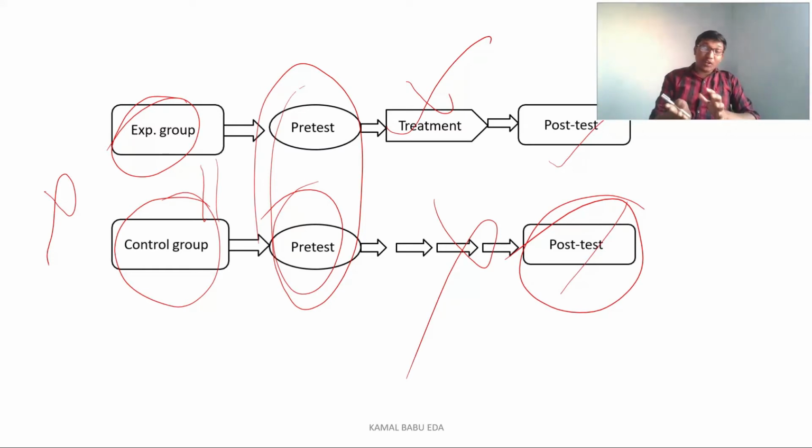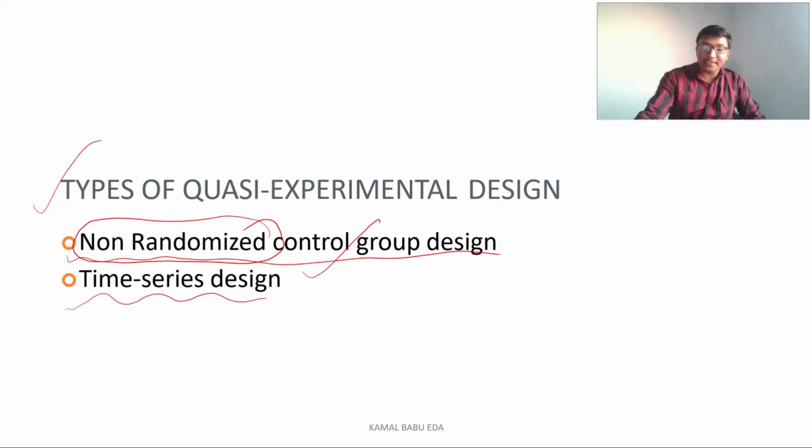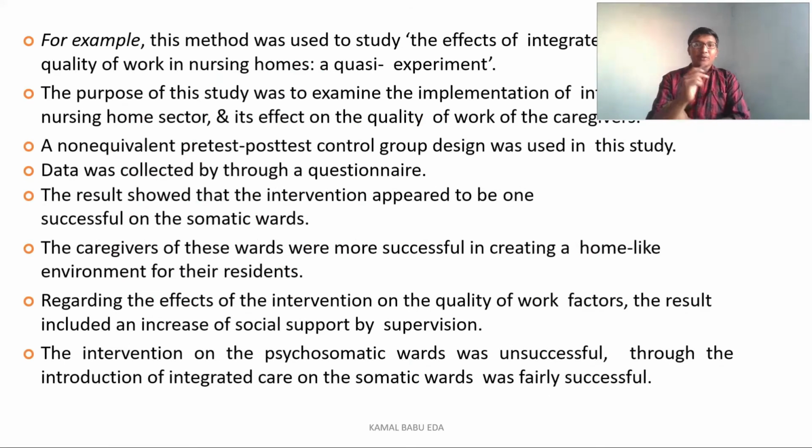Now we'll discuss the other type available here. So we have the time series design. But first, if you want an example for this non-randomized control group design, I'll give you one. For example, this is mainly used to study the effects of integrated quality of work in nursing homes. So this one is called a quasi-experiment.